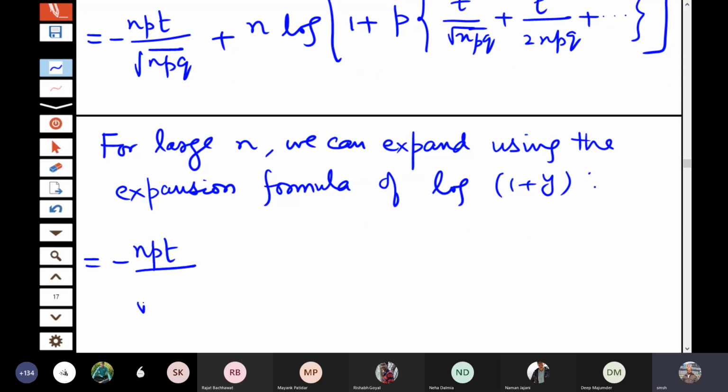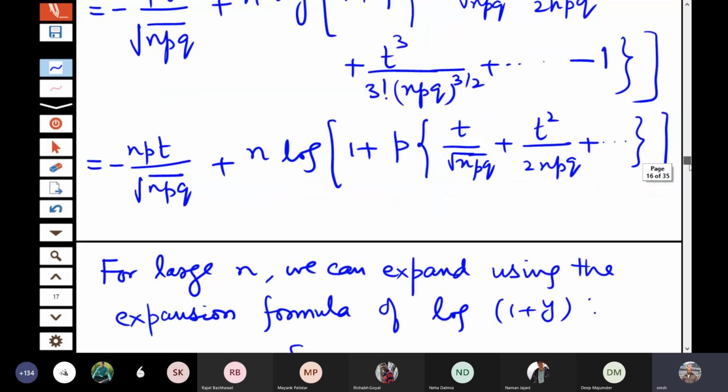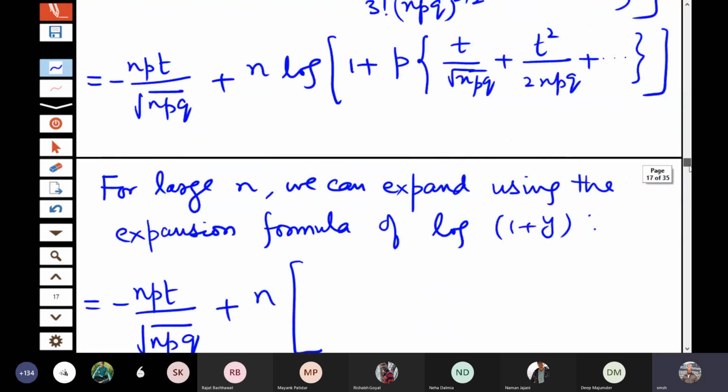We have to write the terms a little bit carefully. Plus n times log of 1 plus x, where log of 1 plus x is x minus x square by 2 and so on. So here the term is p times t by root npq. I will write as it is whatever terms are coming.